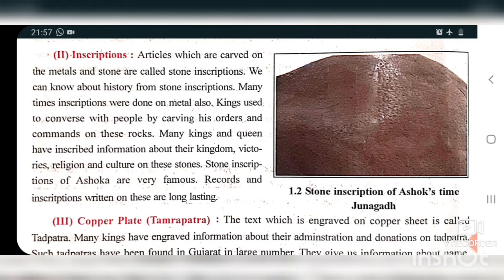Ashoka had won that battle, but after the war his mind changed, because in the battle the soldiers were fighting with each other, and many of the soldiers died.